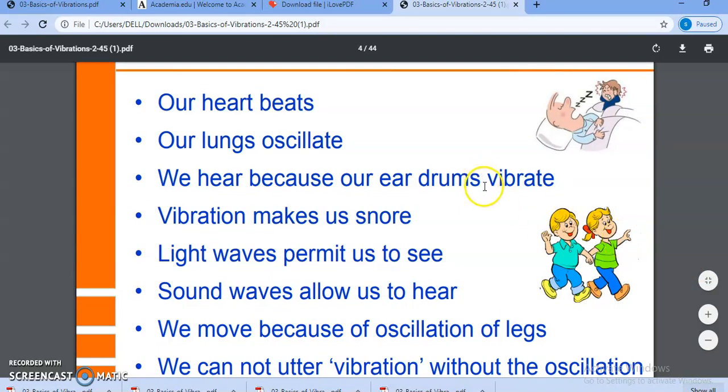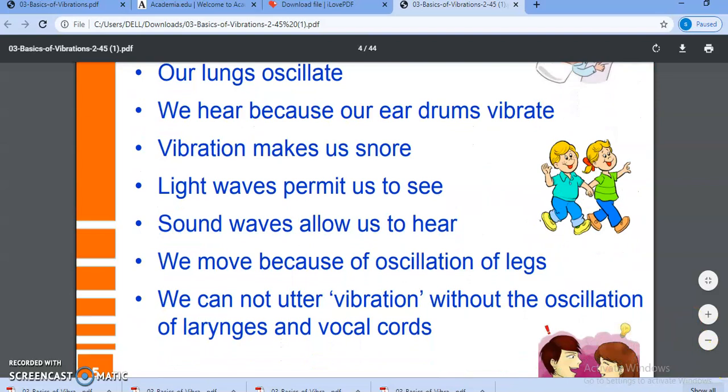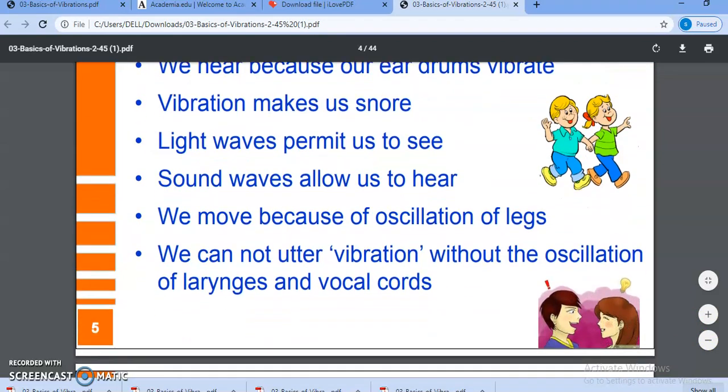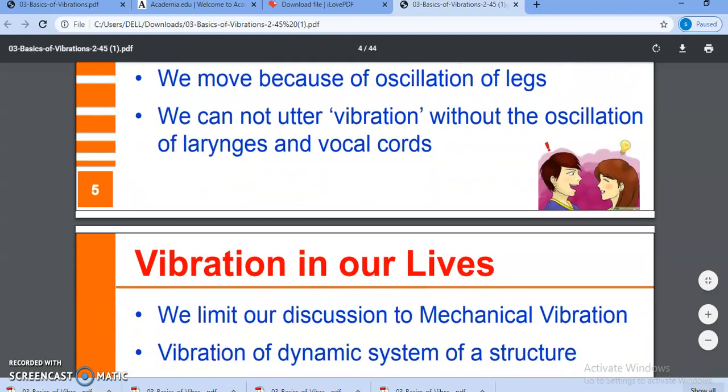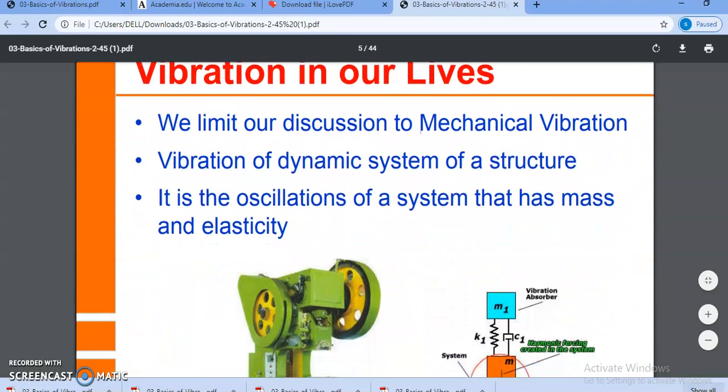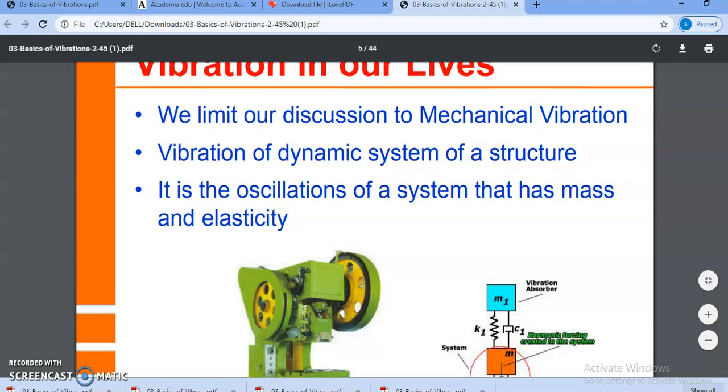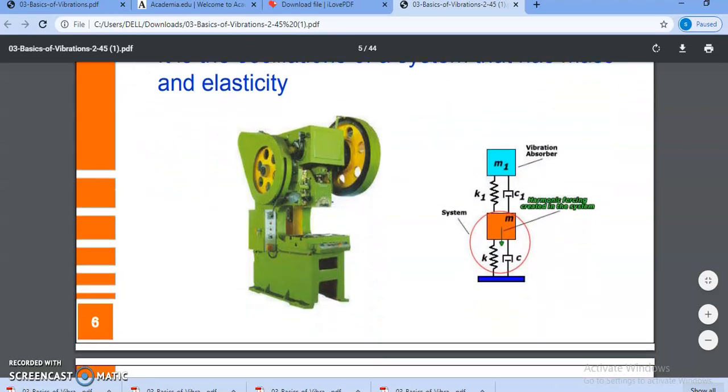There are more examples: our heartbeat, lung oscillations, and the eardrum vibrating so that we can hear certain sounds. There are also sound waves. These are some useful applications, so that we can hear or speak. So these are the day-to-day life examples.